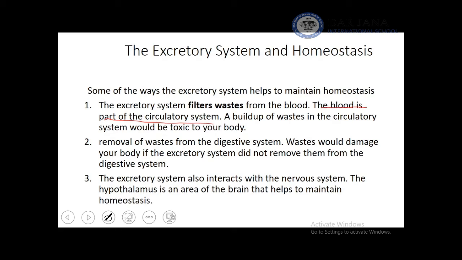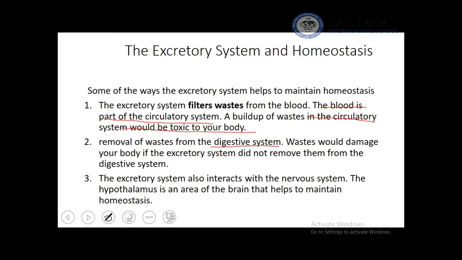So a build-up of waste in the circulatory system may be toxic. So without excretory system, the blood will be toxic. Also, without excretory system, the digestive system will suffer with the accumulation of undigested food.